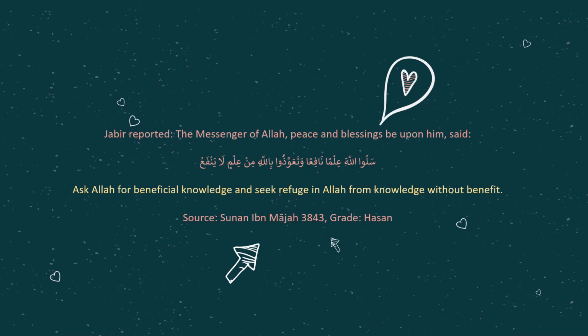As a student of knowledge, let's ponder this hadith. Jabir reported, the Messenger of Allah sallallahu alaihi wasallam said, "Ask Allah for beneficial knowledge and seek refuge in Allah from knowledge without benefit." Source: Sunan Ibn Majah.